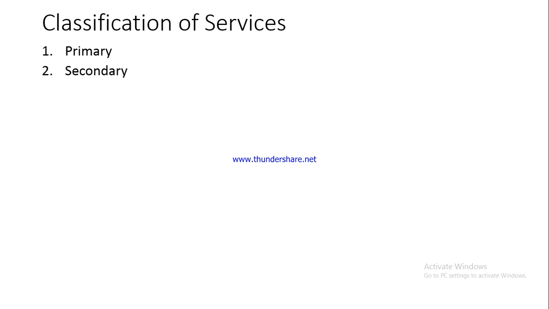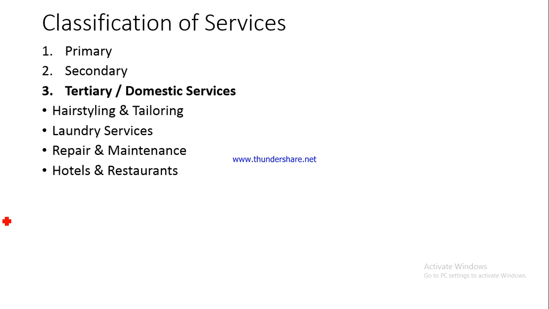Now I have started with primary and secondary. What do we mean by this? Please understand, this is not a classification of services. Services are the tertiary sector. I have just mentioned primary and secondary so that you can understand that there are basically three sectors. The first one is known as the primary sector, the second one is the secondary sector. You know already that the primary sector is related to agriculture and allied activities, mining and quarrying, while secondary is all about manufacturing. On the other hand, services basically come under the tertiary sector.